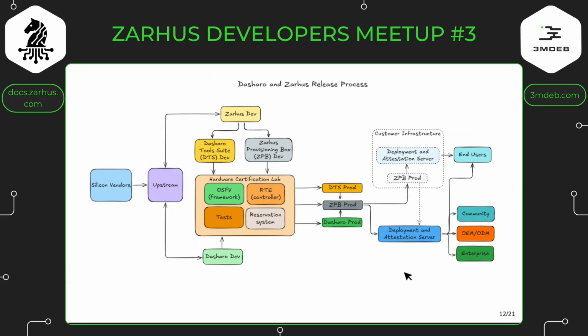So what's the state of these components? Quite a lot is ready. As I said, the Zarhus Provisioning Box concept is not fully implemented. Some informal process exists, but it was not introduced fully. We have deployments on the customer side. The deployment and attestation server are more of a work in progress or concept, and the attestation part is not ready, although the deployment is ready. So you can see that the ecosystem is quite mature, and we have to push it forward to complete the loop and speed it up.